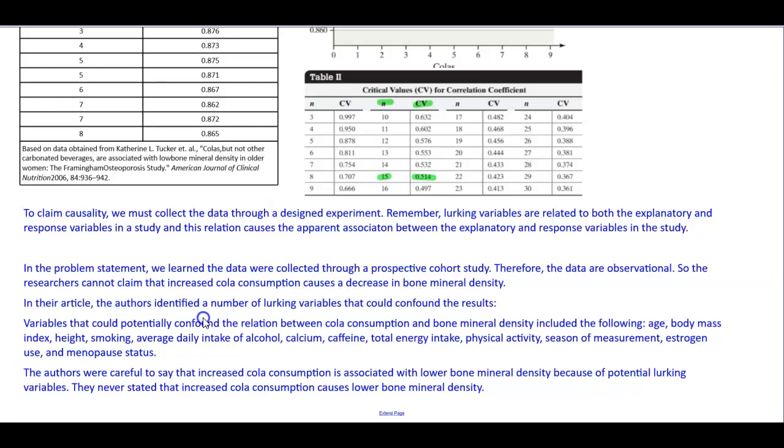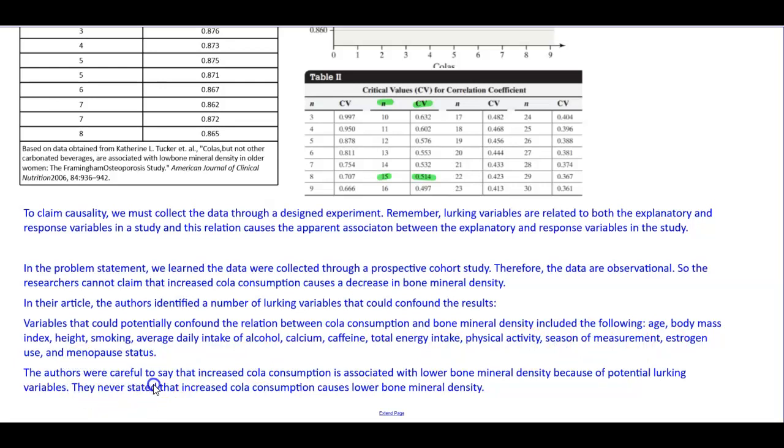In their article, the authors identified a number of lurking variables that could confound the results. Variables that could potentially confound the relation between cola consumption and bone mineral density include the following: age, body mass index, height, smoking, average daily intake of alcohol, calcium, caffeine, total energy intake, physical activity, season of measurement, estrogen use, and menopause status.